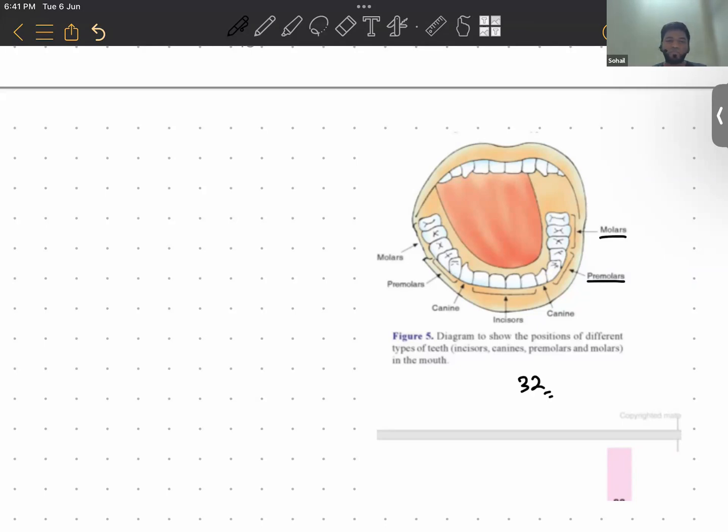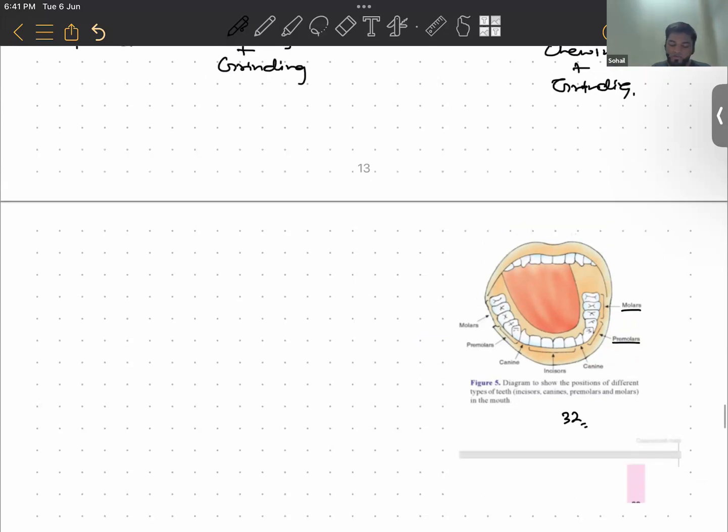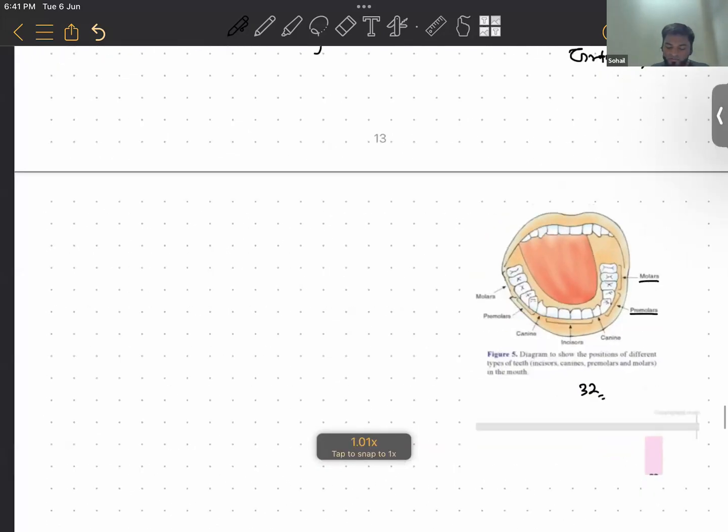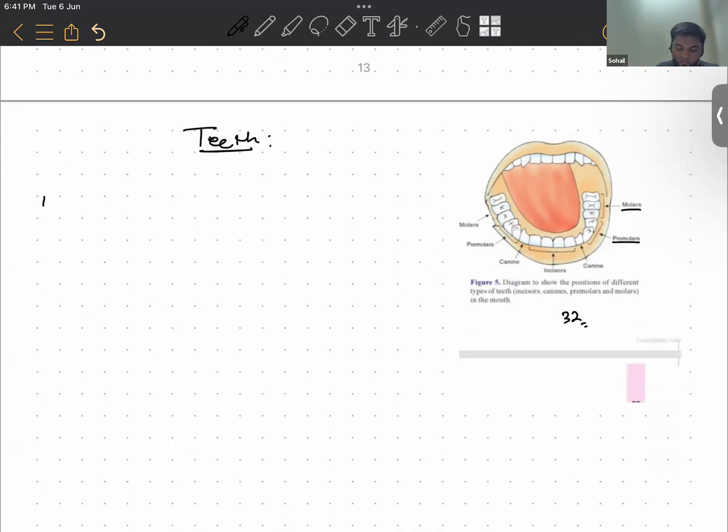Now the next thing is, if you talk about teeth, you must have heard about milk teeth. Teeth are also of two different types. One is the milk teeth and one is the permanent teeth. So what are these teeth? Let's study about them. Teeth are of two types. One is the milk teeth. What do we mean by milk teeth? Does anyone have any idea?